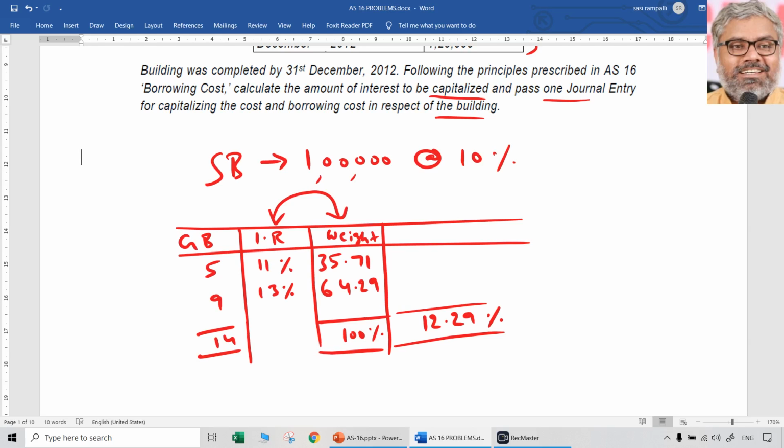While multiplying, because these two are percentages, we have to take decimals. We cannot take just percentages. If you take both of them as these numbers, then it will be difficult to find out the total. Then we would have to divide it by 10,000. Not required all that. Simply what you can do, 0.11 into 0.3571, 0.13 into 0.6429. That is what percentage is, right? So 11 divided by 100 is 0.11. 13 divided by 100 is 0.13. So like that if you multiply, you will get individual items.